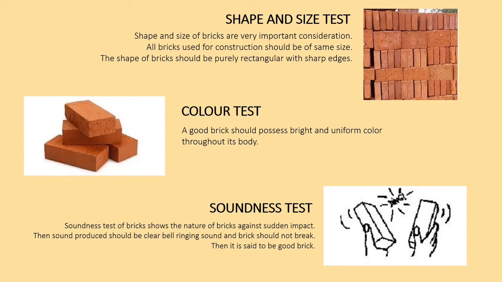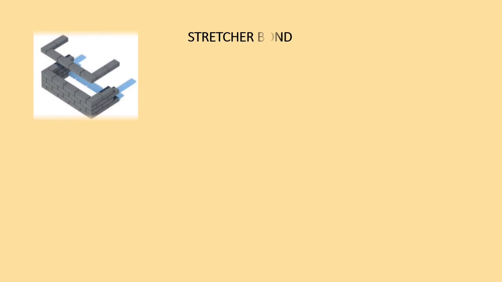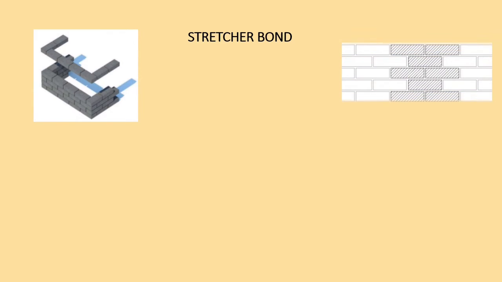Soundness test. Soundness test of bricks shows the nature of bricks against sudden impact. The sound produced should be clear, bell ringing. Now we have the brick bonds, stretcher bond and header bond. Stretcher bond, originally used for single brick walls, became the obvious choice for cavity walls with the least cutting required.